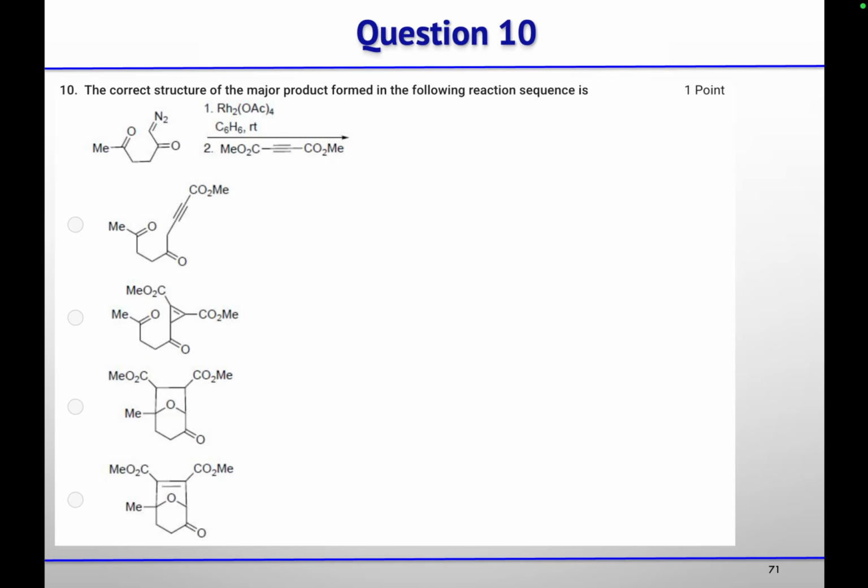The third one. Okay, Anushka is saying third. Ishika, fourth one. Okay, so the correct option is option 4.